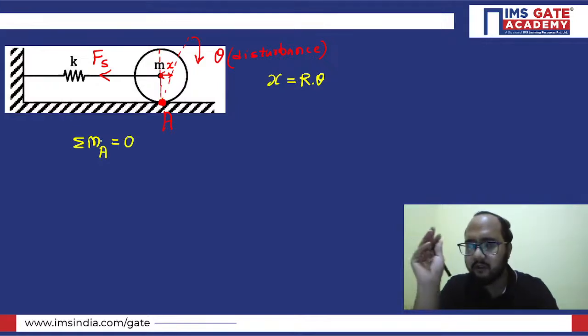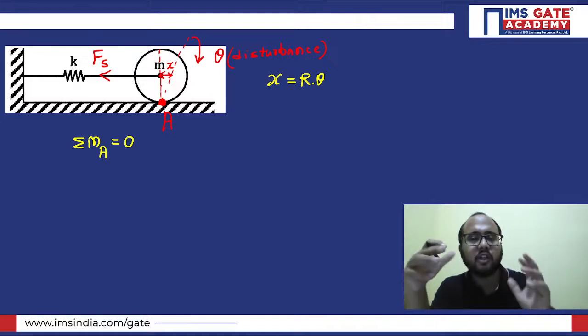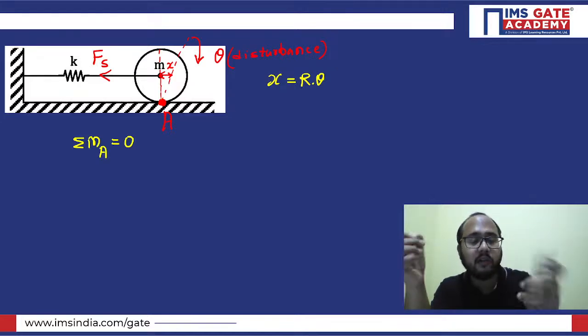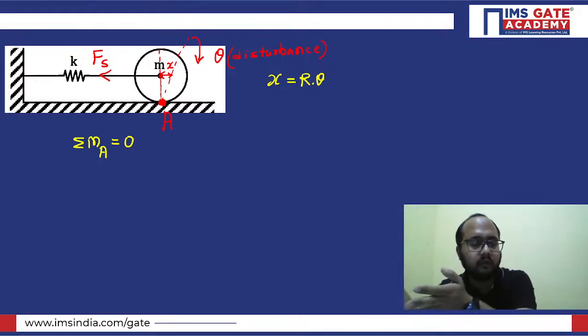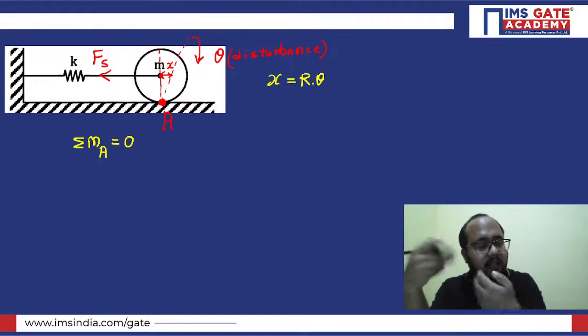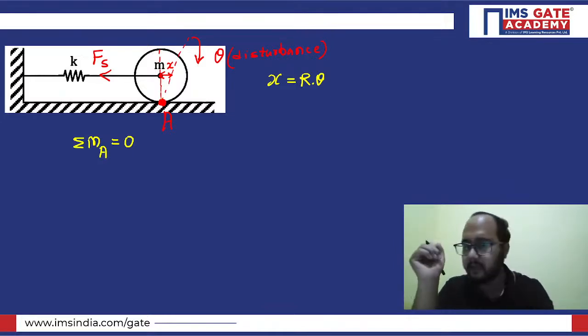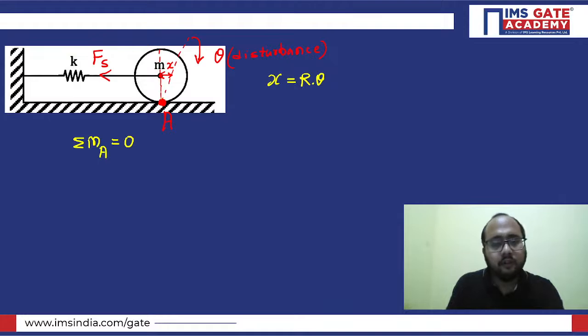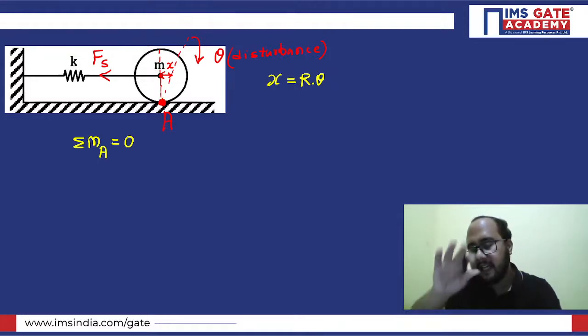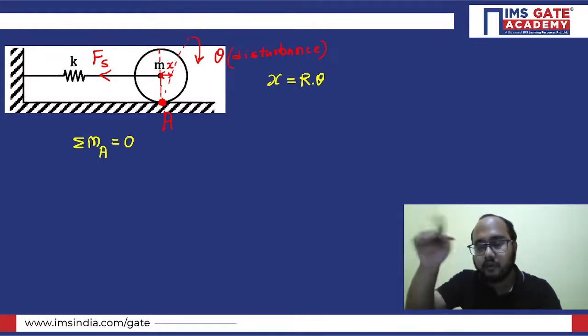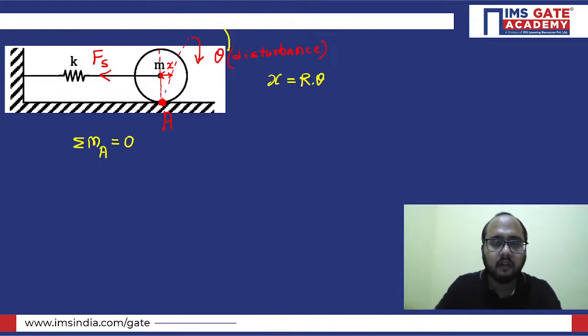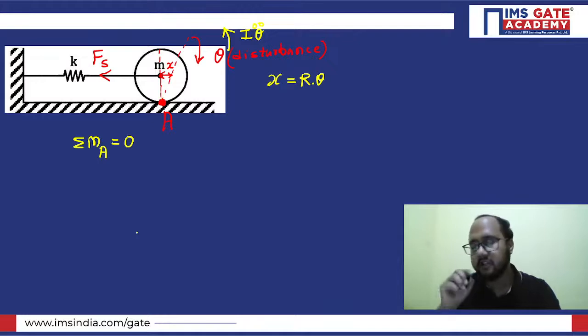So I will be just applying the D'Alembert principle. In the D'Alembert principle, the summation of the moments, including the inertia moment or inertia torque, let's suppose I'm calling it torque, the summation of all the torques is equal to 0, including the inertia torque. That is the D'Alembert principle, another interpretation of Newton's second law only. Now, if the theta disturbance is given, then just opposite to the disturbance you will have the inertia torque.